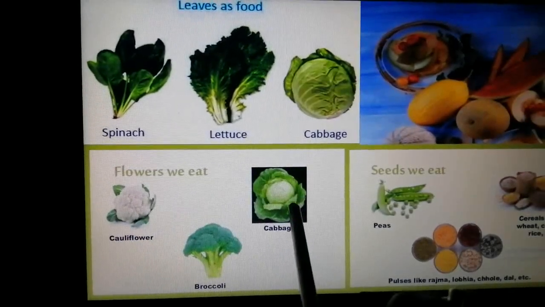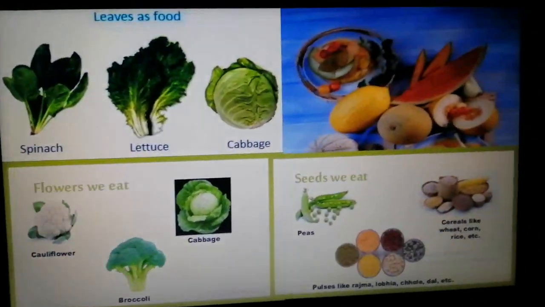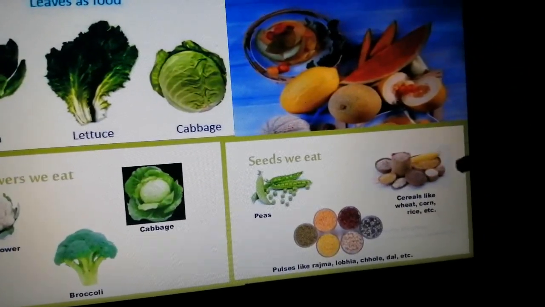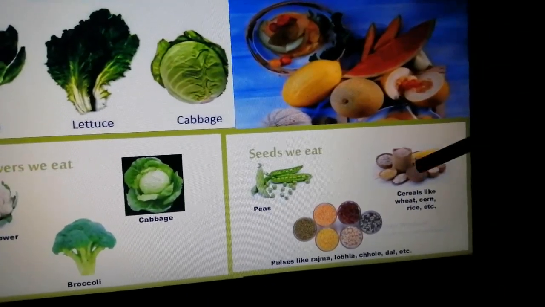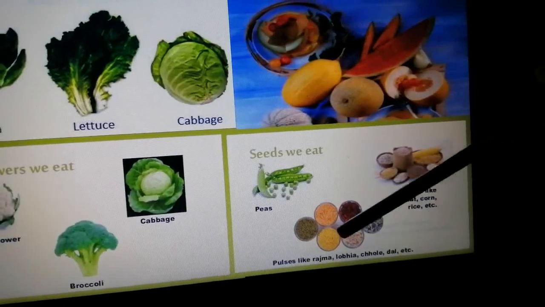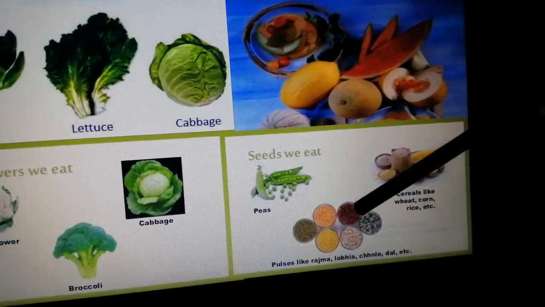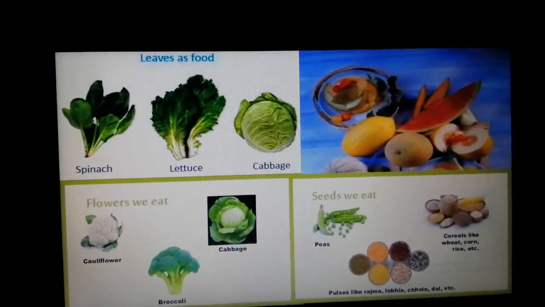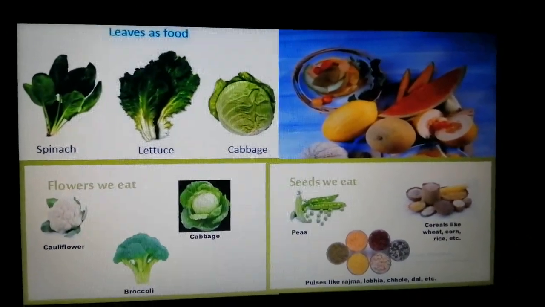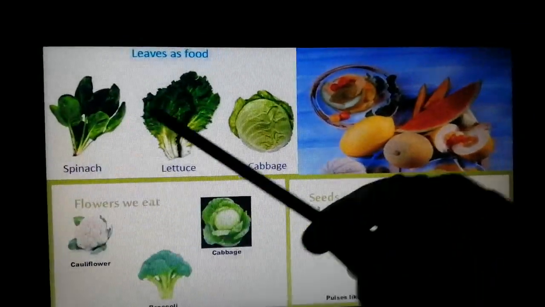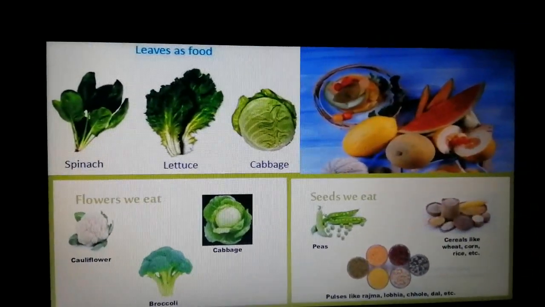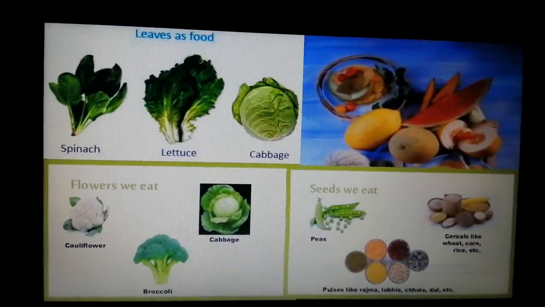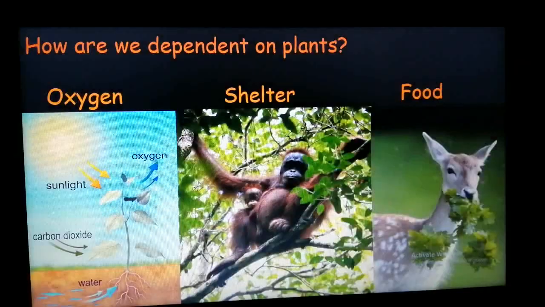Cauliflower, cabbage, broccoli. And when stored in seeds, you must have seen peas, then you have cereals like wheat, corn, rice, and then pulses like rajma, lobia, chole, dal, etc. Right? So you should at least learn 2 to 3 examples of each. Okay, any 2 to 3 examples, and you must remember them.